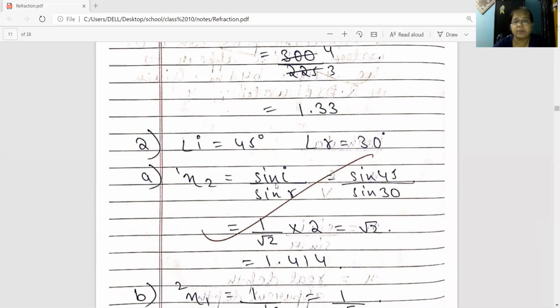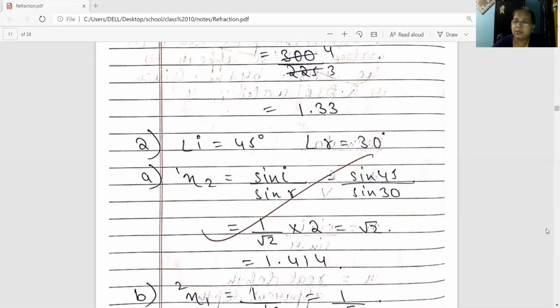This is sine i by sine r, equal to sine 45 degree by sine 30 degree. Sine 45 degree, we know, is 1 by root 2, and sine 30 degree is 1 by 2. So you multiply with the reciprocal, you will get 2 by 1, and when you simplify it, you will get root 2. The value of root 2 is 1.414. Refractive index has no unit, so the answer will be 1.414.